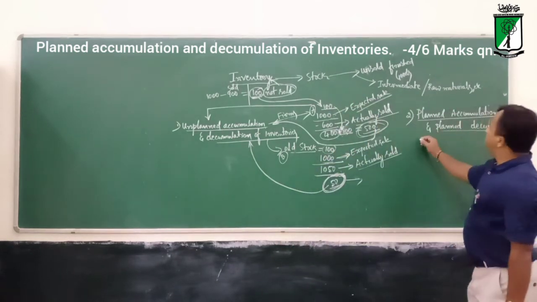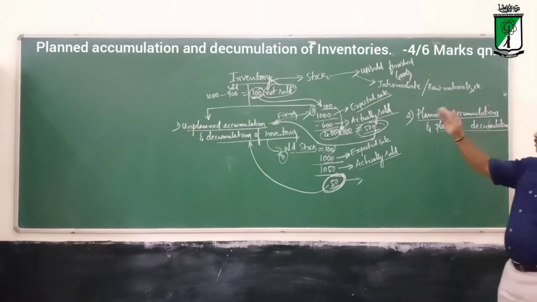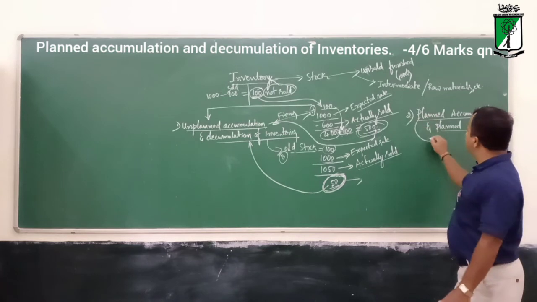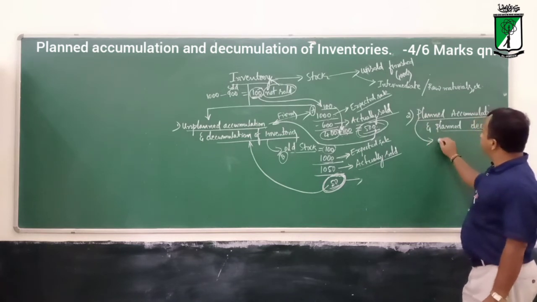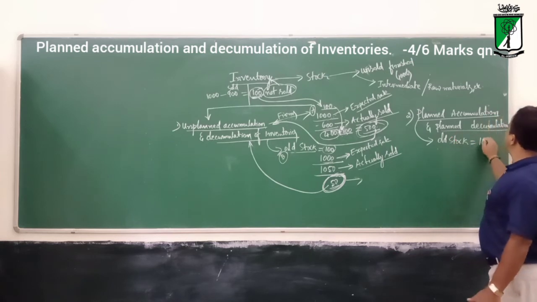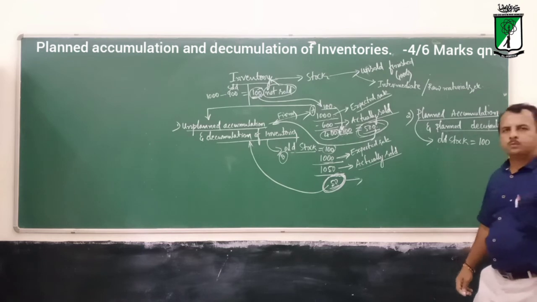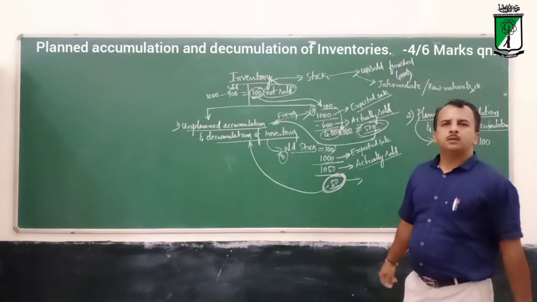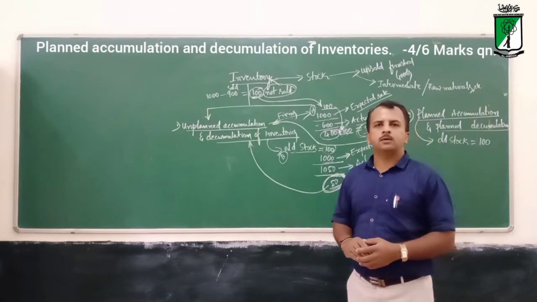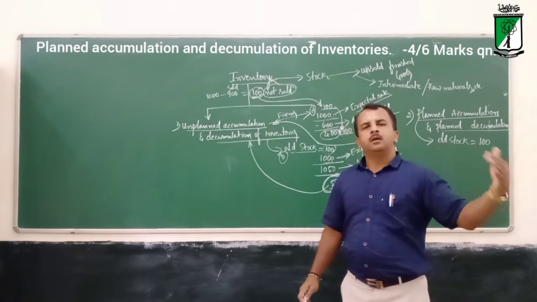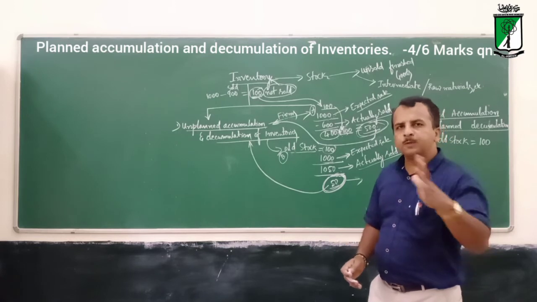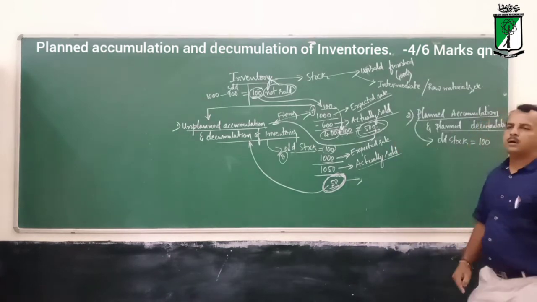So here I already gave you the example: old inventory as 100. So I will take the same. Old inventory, or old stock, is equal to 100. Now the firm wants to increase. It was maintaining 100 stock from the past years. Last year they maintained 100, and before that year too. Now the firm wants to purposefully increase this.